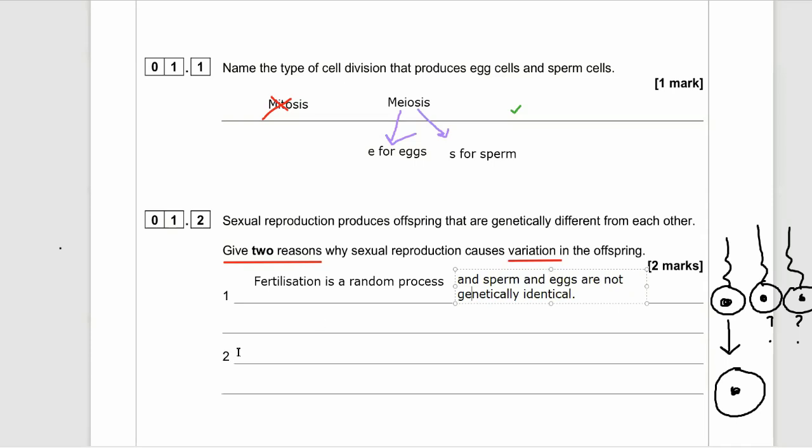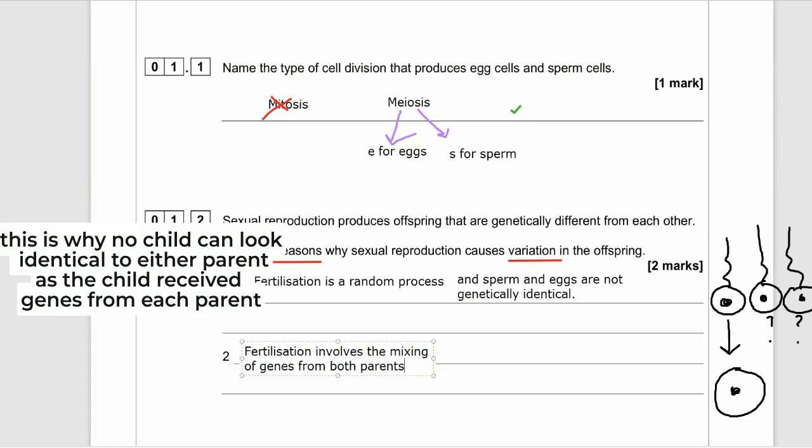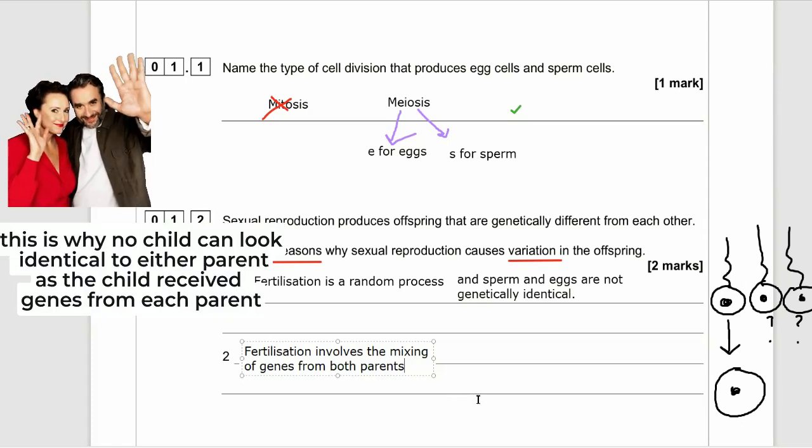Now let's look at some other marks that we could get. Of course, when the sperm and the egg meet, what happens when parents create sperm and egg? They halve the amount of chromosomes and then blend them together when they make a new cell, a daughter cell, called the zygote. So this means that the embryo will be made up of genes from the mother and genes from the father. So sexual reproduction involves the mixing of genes from both parents. And this only happens in sexual reproduction. In asexual reproduction, identical genes are passed to the offspring.